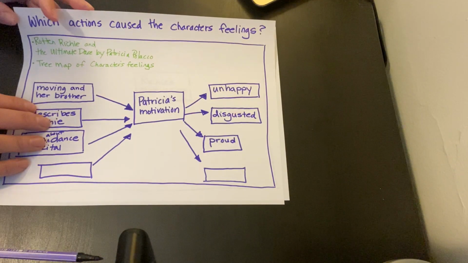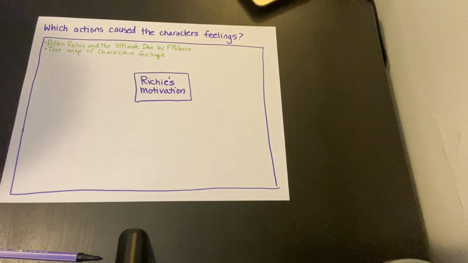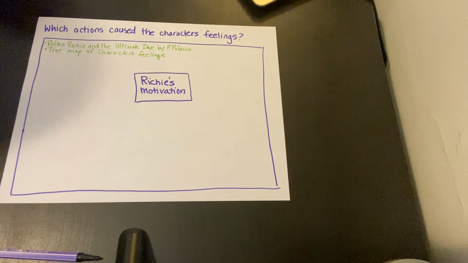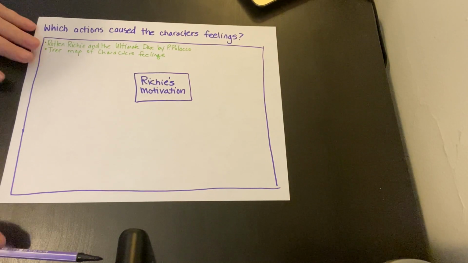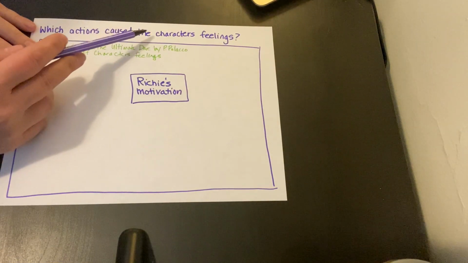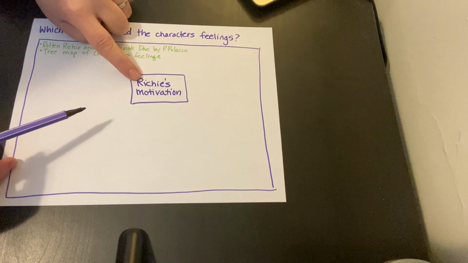So the same way that we did that for Patricia, I think it's really important that we take a closer look at Richie, because Richie acts a certain way also. So I set up the map for him as well. This way we can remember what our guiding question is, which actions cause the character's feelings. And, oh, actually, I just noticed something. Which action caused the character's feelings? We're only talking about one character here.